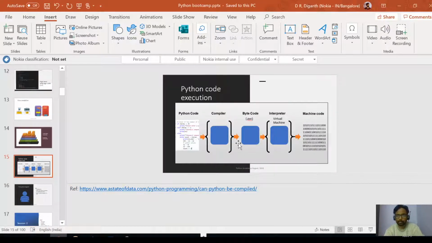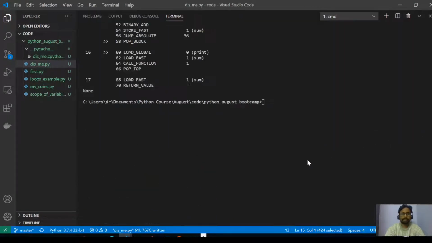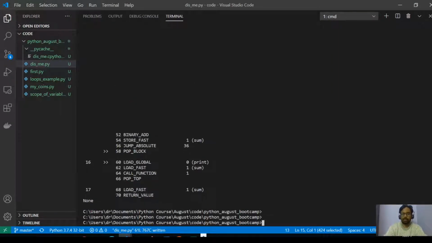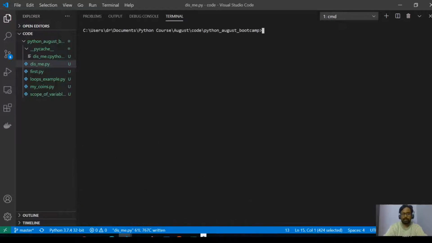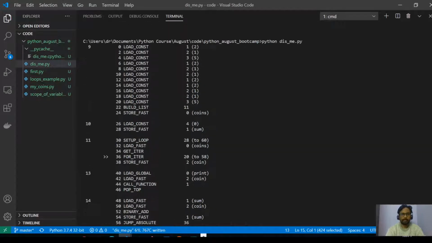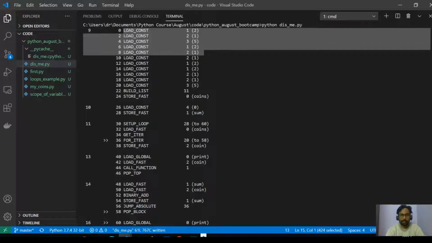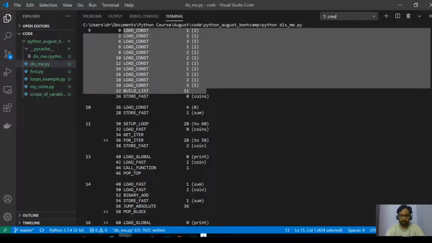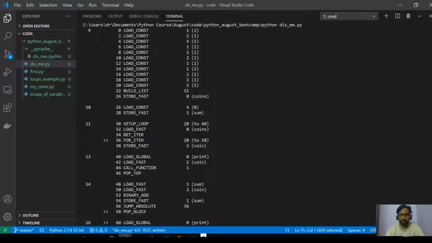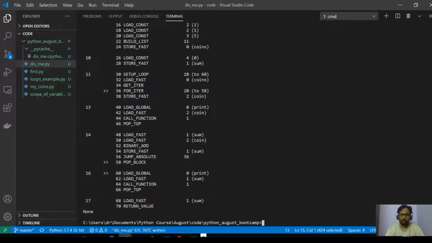So I just wanted to show you how it looks. You might have seen this kind of code in your engineering or anywhere. This looks like assembly code, right? These are simply a few instructions. Load constant means it is taking. You can debug this. This is not very much like Python. This looks like assembly code.